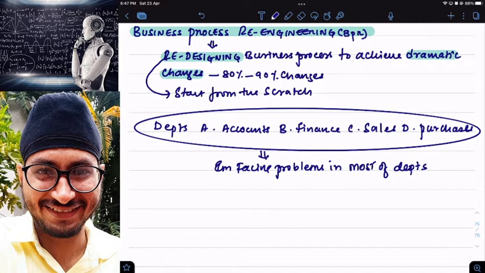So internal reconstruction, can I say, is an example of BPR? Internal reconstruction is an example of BPR, where I'm making huge changes, 80 to 90% changes, in my business. Clear?